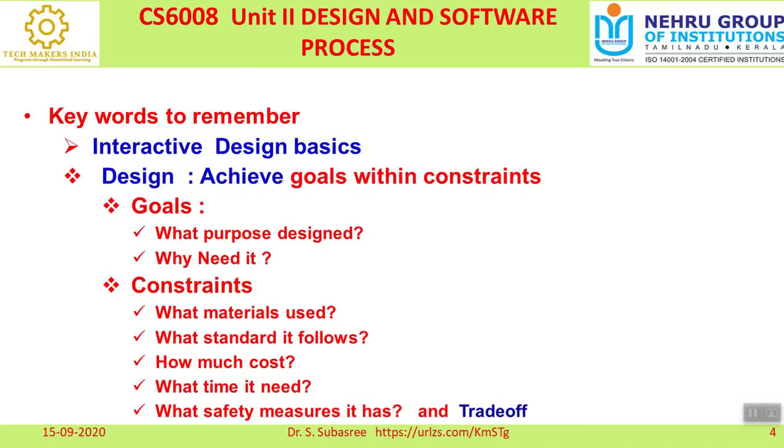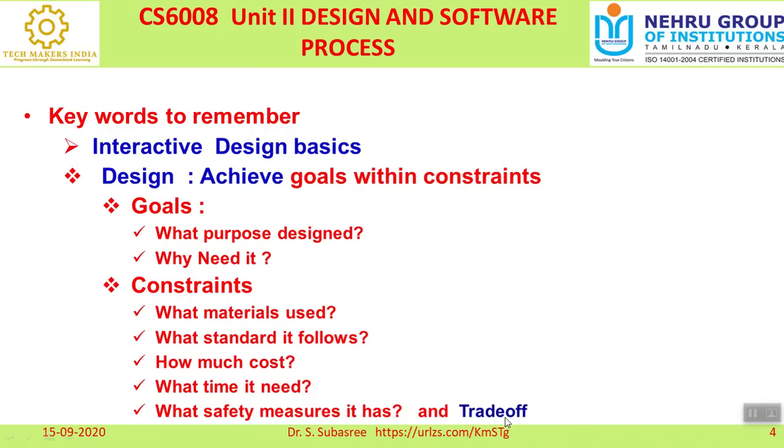For whom we are designing, that is generally what I told is a requirement. And when you talk about constraint, what materials are used, what standard has to be followed, which tool has to be used, what is the maximum amount I can spend, that is how much cost, when it has to be completed, that is what time is needed, and what safety measure has been adopted, right?